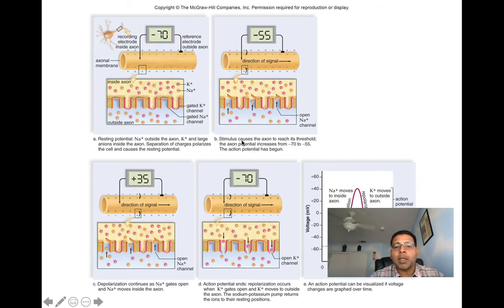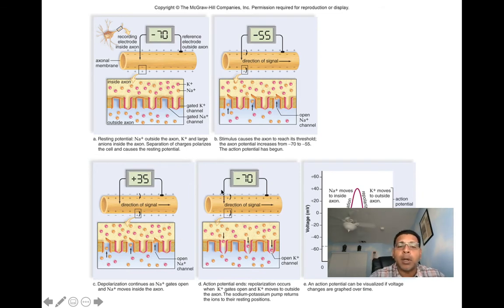So if the stimulus causes the axon to reach its threshold, and if that threshold is reached, then an action potential, we'll see, is going to be generated, and that's going to cause the voltage to go all the way up to plus 35 millivolts. We have a change of about 100 millivolts take place. So here you can see, next then we've got the state of depolarization, and then here we've got repolarization. So here's where the action potential is full on going. The impulse is actually being generated.